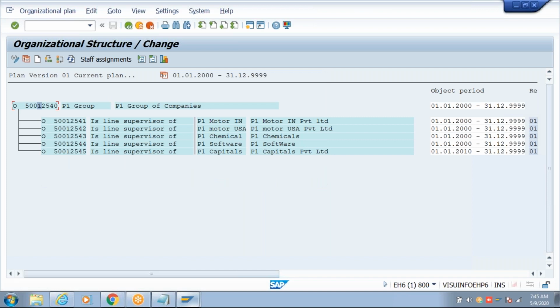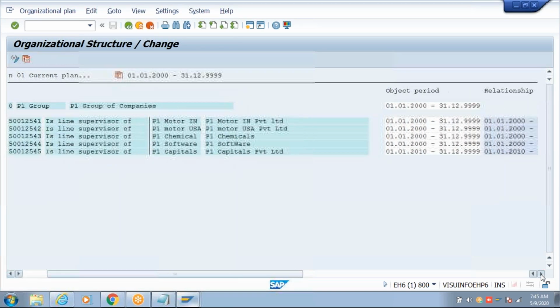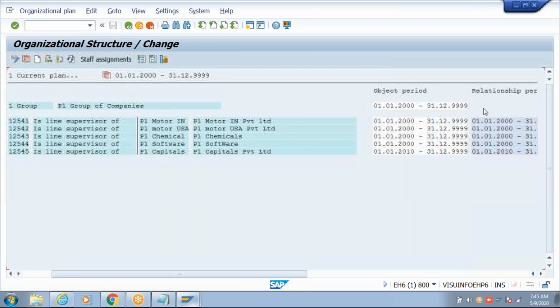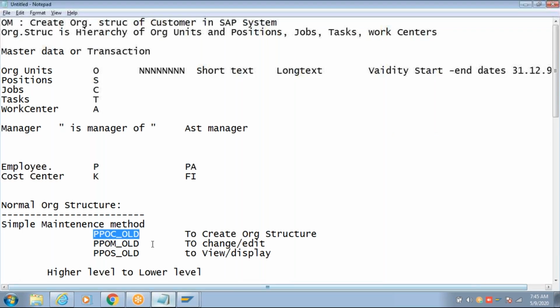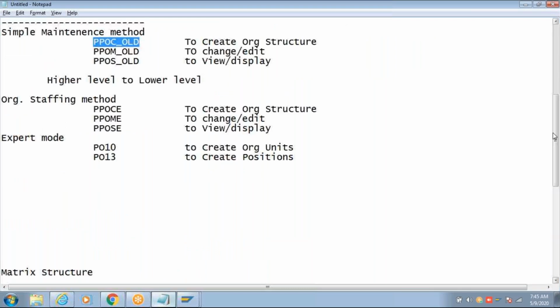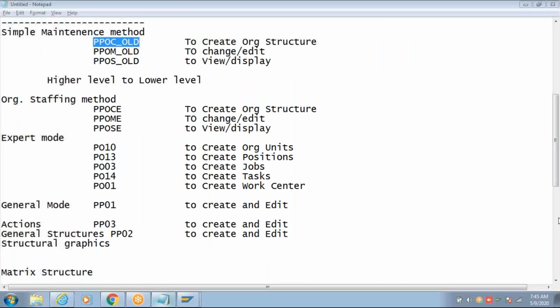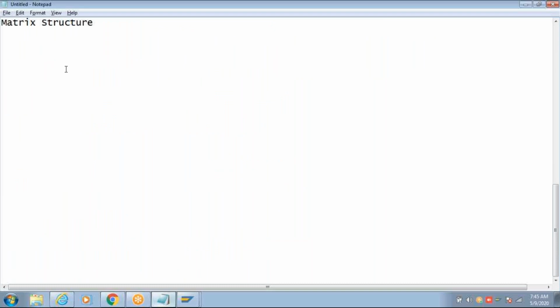Let's see this now. So this is a lifetime of an object. This is a lifetime of the relation between P1 group and then P1 Motors. Okay, observe this very important point. Suppose there is an argument, a high level argument. I created it from 2010 and valid until 2025.